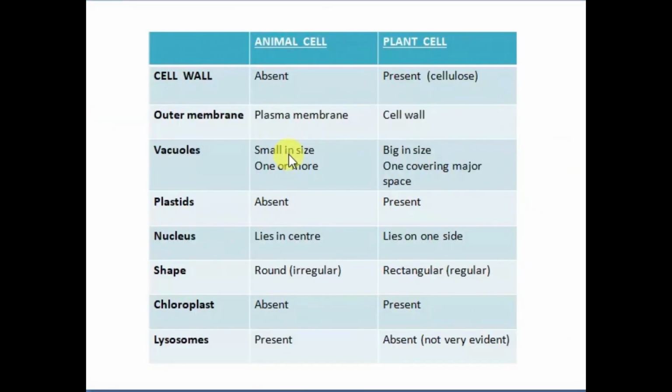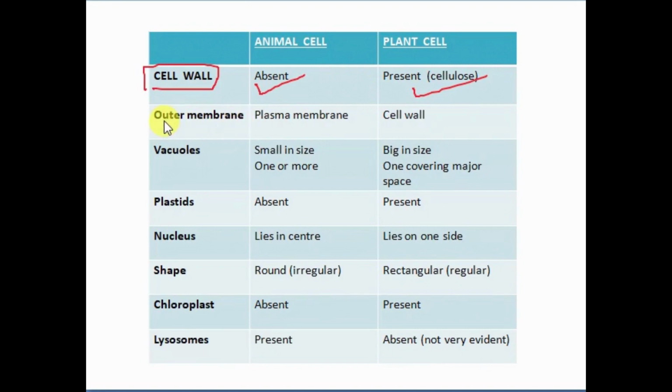And in our next slide, I have made a table for you so that you can revise it. Whatever I have said in my previous slide, this is the summary of that. So do revise it here itself. So cell wall is absent in animal cell, and it is present in plant cell. And that is the reason why plant cells are harder when you compare them with animal cell.